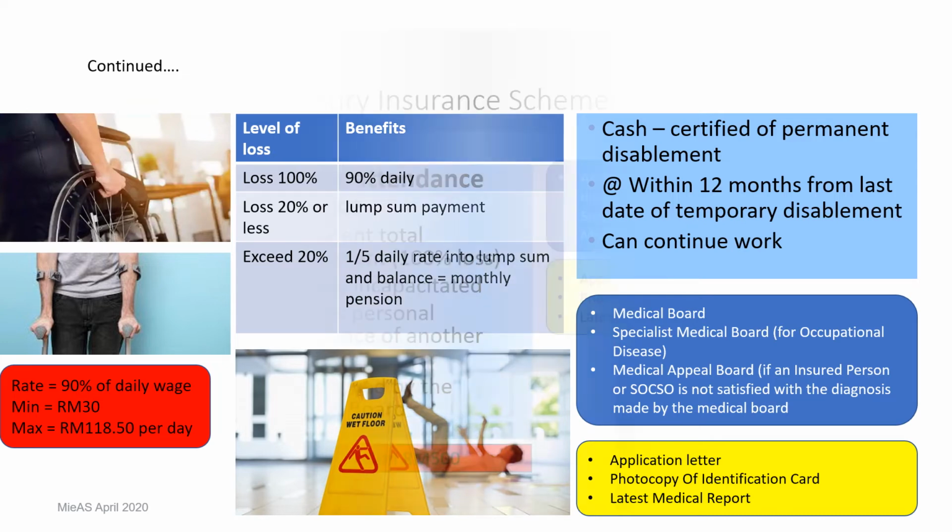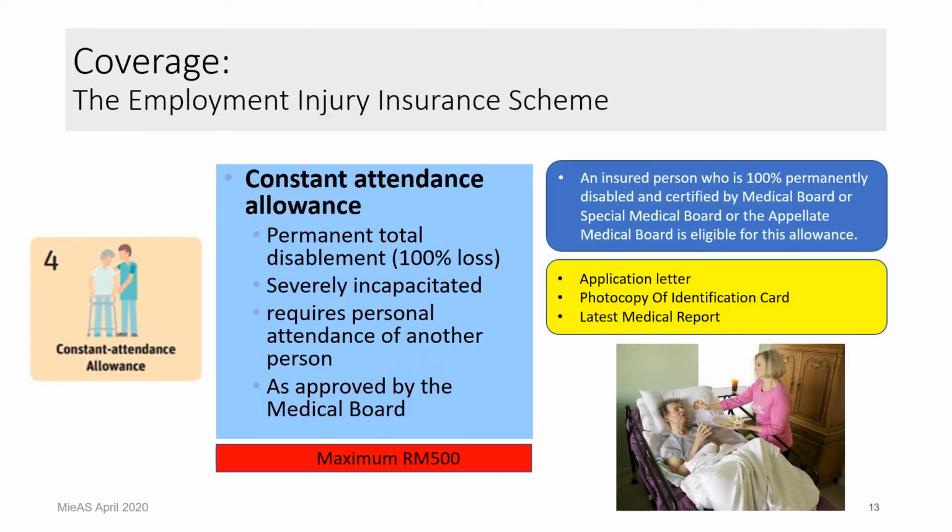Constant attendance allowance. In the case of 100% permanent disablement, which we have discussed before in the previous slide, when you become paralyzed, for example bedridden, bedbound, please refer to slide 11 just now. So you become very dependent, and you need to rely on someone 24/7, someone who needs to feed you, to bathe you, and to look after you.